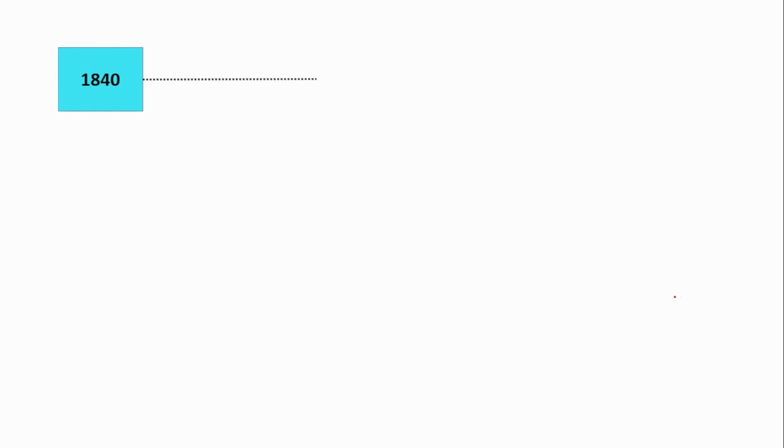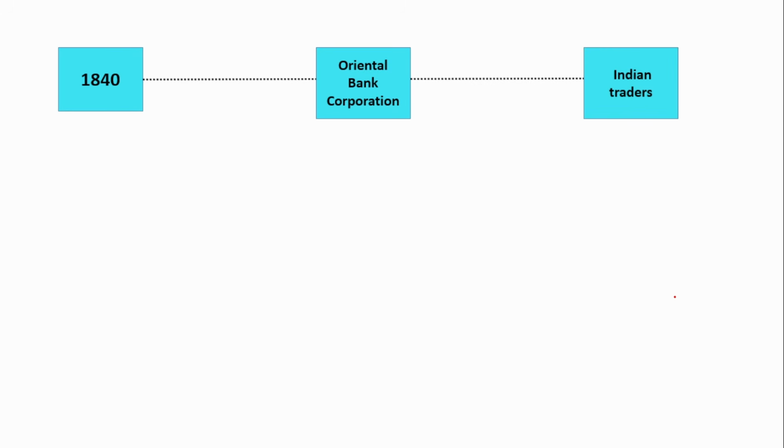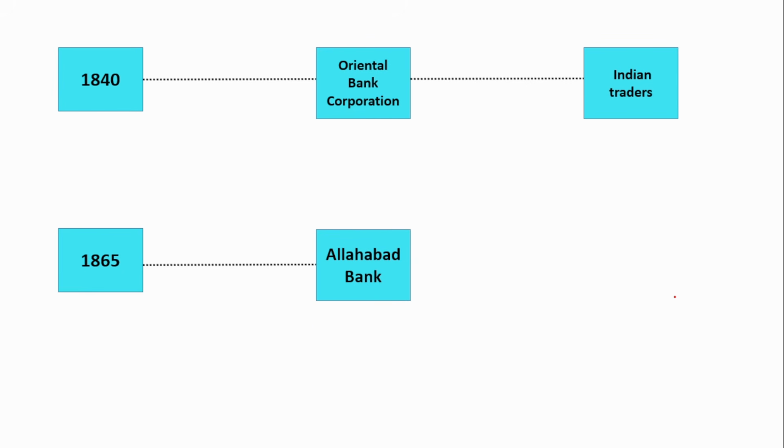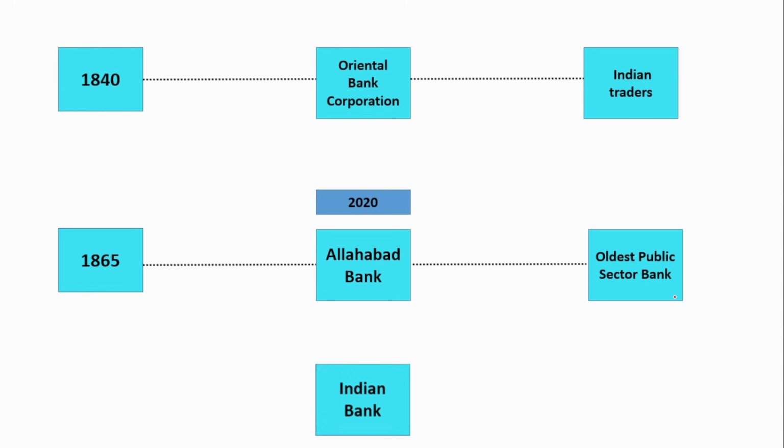In 1840, Oriental Bank Corporation was established mainly to serve Indian traders, to provide loans to them. Next, in 1865, Allahabad Bank was introduced. This was the oldest public sector bank. And now you know that Allahabad Bank has been merged with the Indian Bank, so Allahabad Bank does not exist anymore.